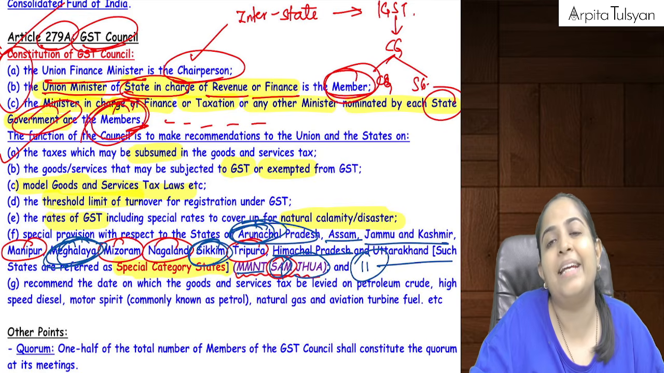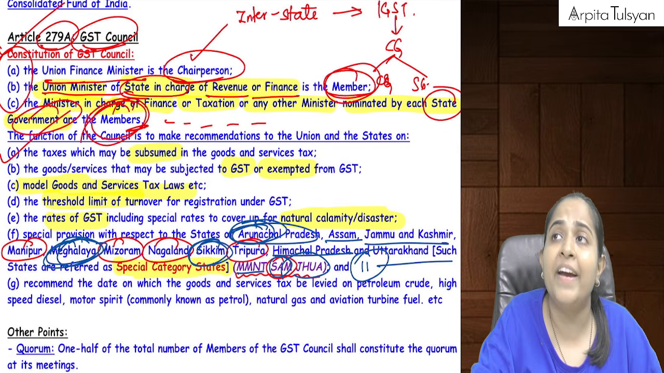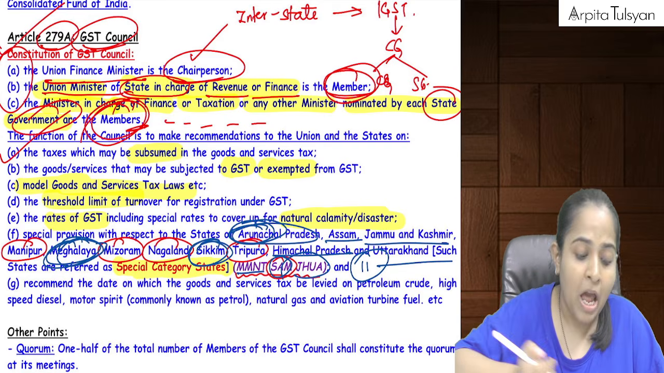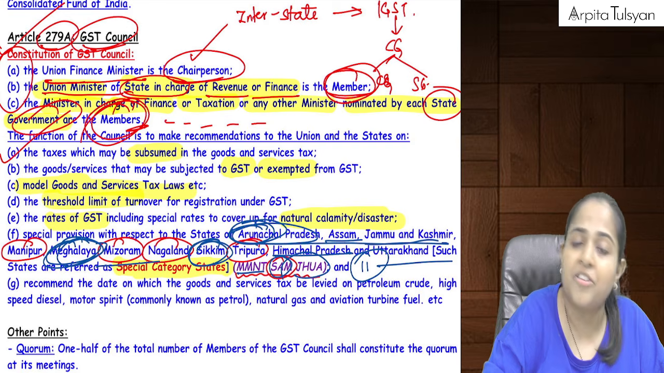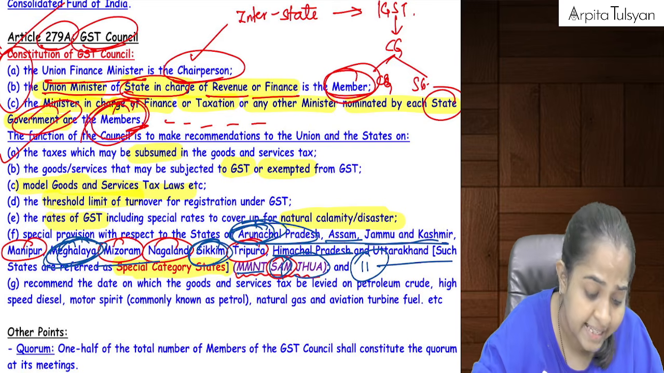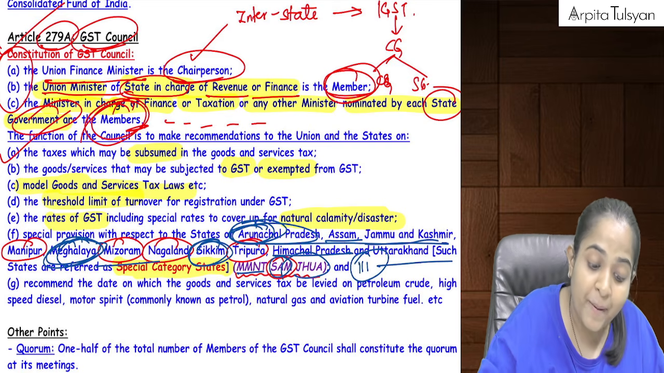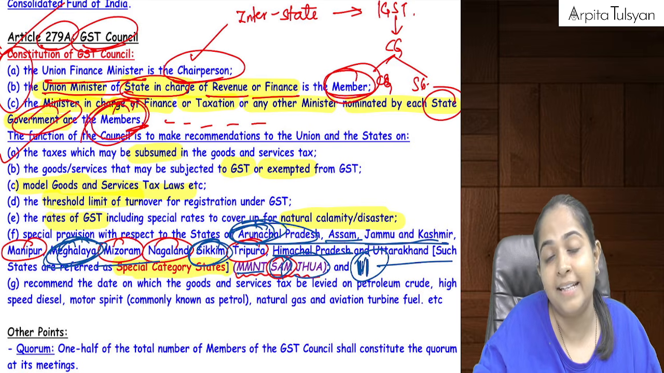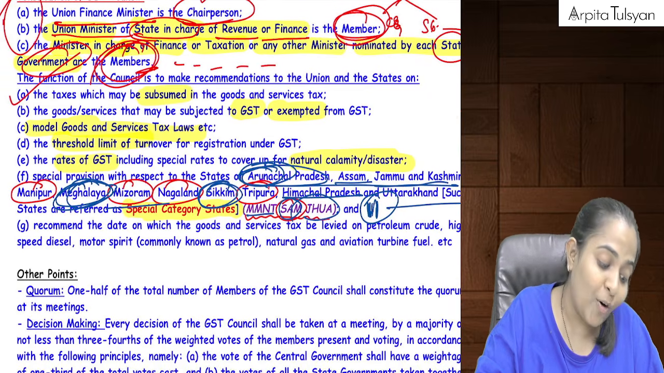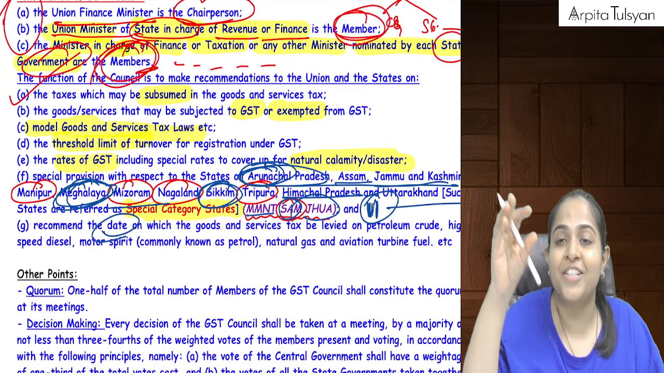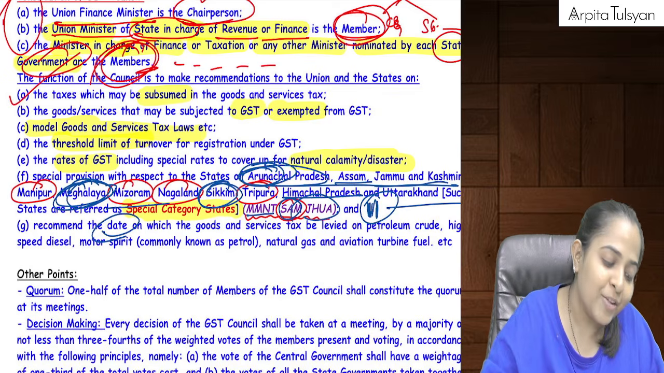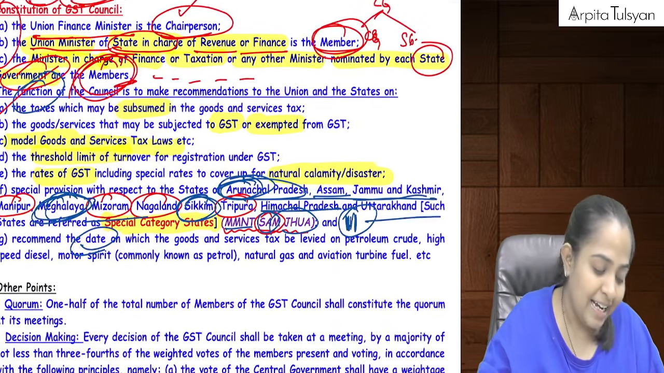These are your 11 special category states where the business transactions are not much as compared to other states. When you see these states, the business transactions are not much as compared to Maharashtra, Tamil Nadu, Delhi, Kolkata, etc. So we will make some special provisions for these special category states. Those will be recommended by the GST Council. Then they will also recommend the date from which the GST will be applicable on those 5 products. So these are the functions of the GST Council.